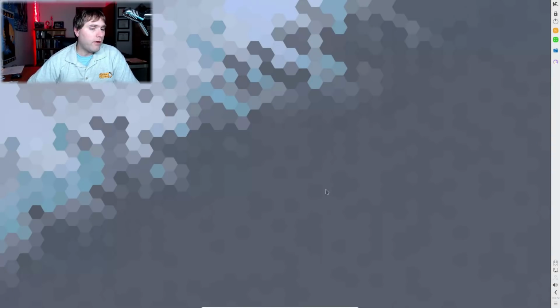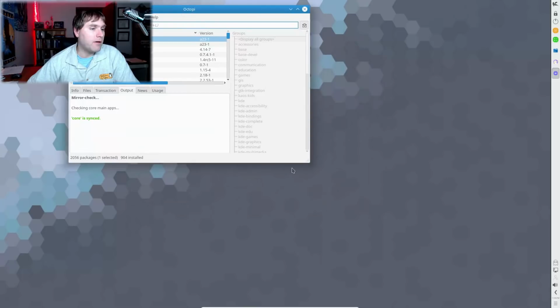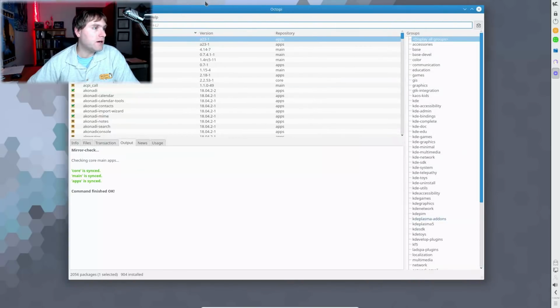All right, so as far as everything else is concerned, our bar is actually on the side here. Here's our Octopi Notifier. Octopi is the application they have installed, kind of like your Synaptic type approach. So you can add and remove applications here and run updates to the system. If you do want to run those in the GUI, you can do that here.